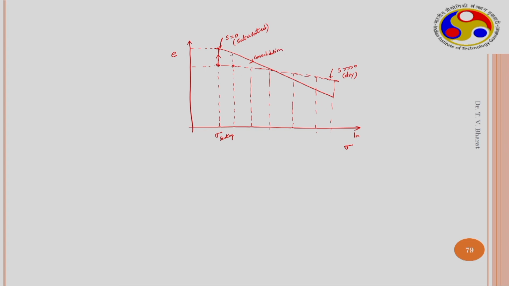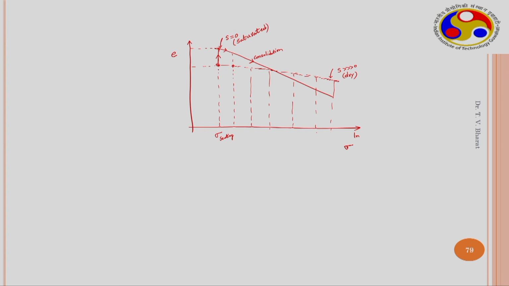At each load increment, we wait for the soil to consolidate, and after it consolidates, this is the equilibrium void ratio, and again we put the next loading, and that's how we consolidate the soil sample. So this is what happens.